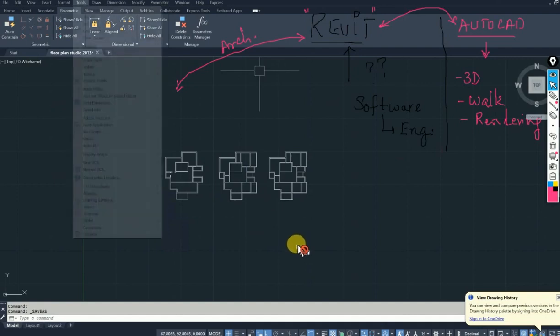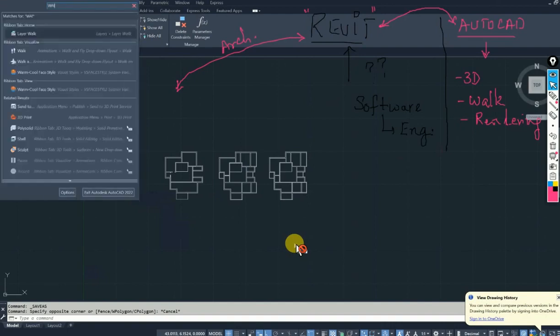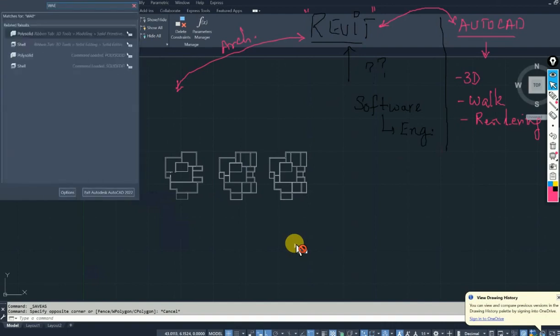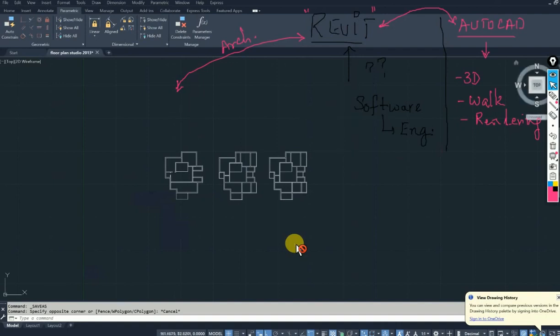I would tell you, when you find it, wake me up. Okay, listen, I tell you one thing. AutoCAD is a general software. This is a layer called wall. Walls are not here. It is not there. Why is it not there? Because AutoCAD, I told you, is used by many professions. An engineer can use it, a civil engineer can use it. It's a software which is used for everyone. But whereas in Revit, let me just tell you one story.